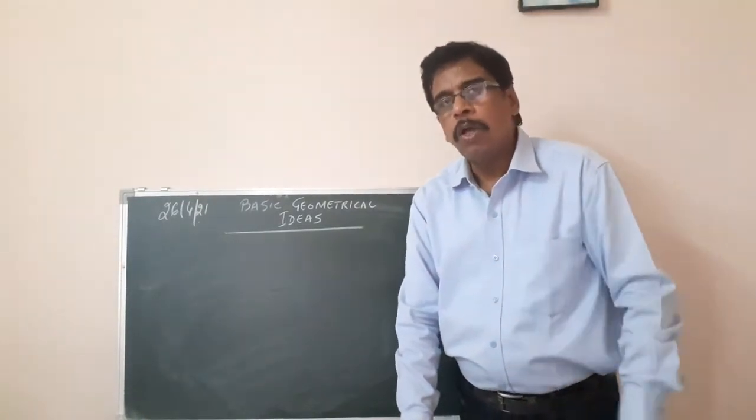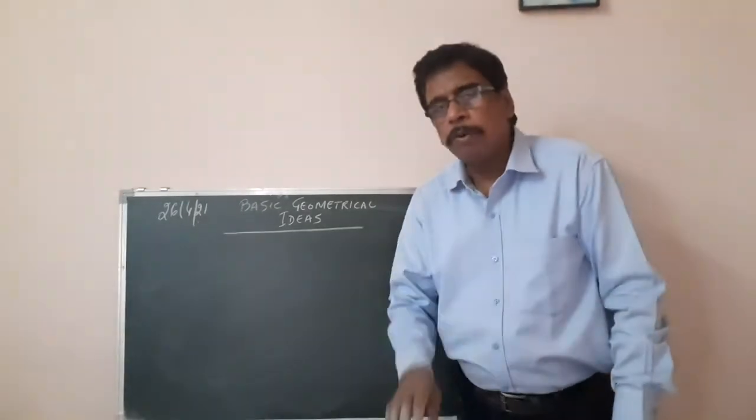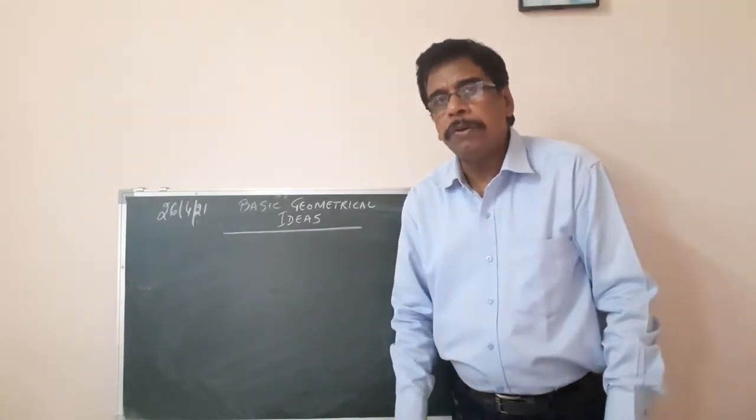So understand now what are basic geometrical concepts. First and foremost, geometry. What does the word geometry mean?